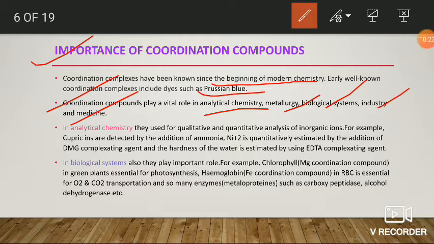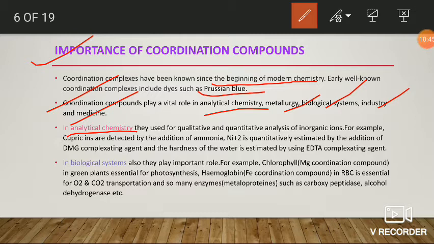If you observe the importance of coordination chemistry one by one, coordination compounds are very essential in analytical chemistry. Analytical chemistry is generally of two types, qualitative analysis or quantitative analysis.